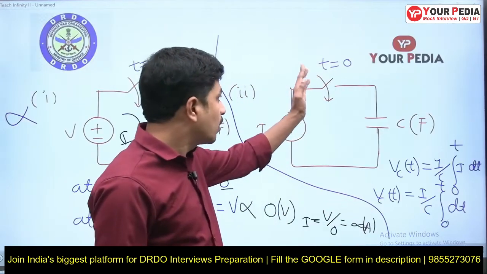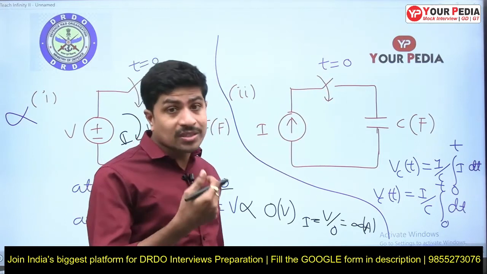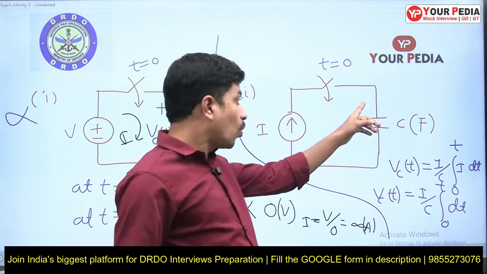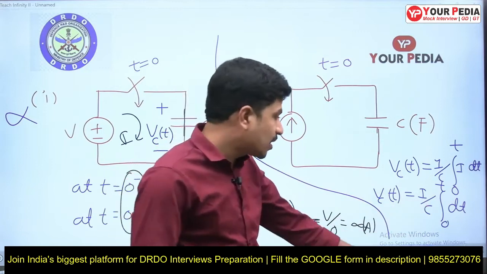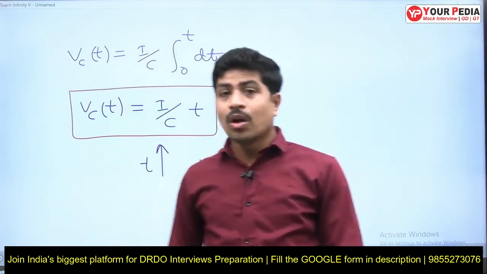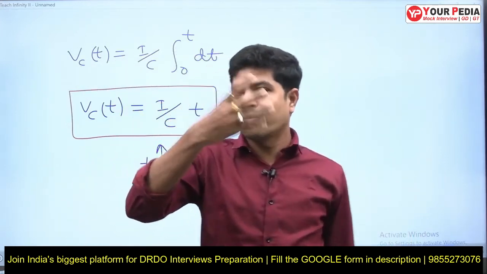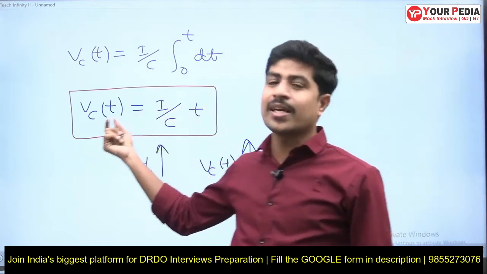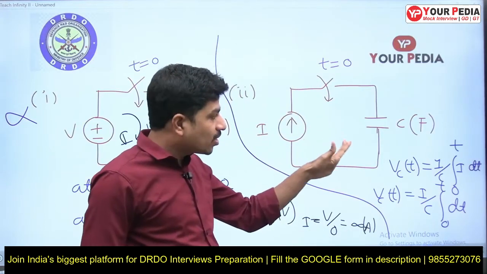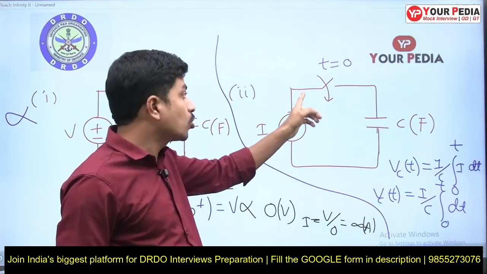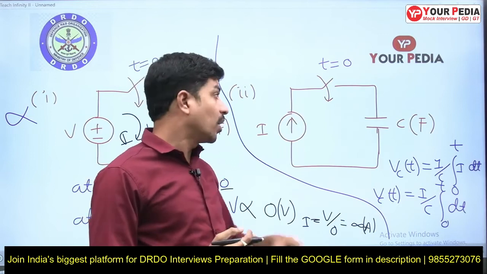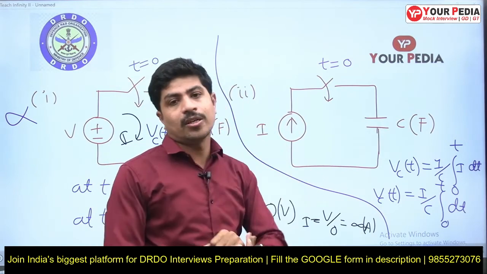Permanently, you can't keep this switch closed. You can close that switch for some particular amount of time only. That depends on the withstanding voltage of this capacitor. Let's take some values: I is equal to 1, C is also equal to 1. Now the withstanding voltage of the capacitor is, say, 5 volts. I can keep that switch closed up to 5 seconds only. So this combination is not creating any trouble if you open the switch after some time. That time we have to calculate depending on the highest withstanding voltage of this capacitor.